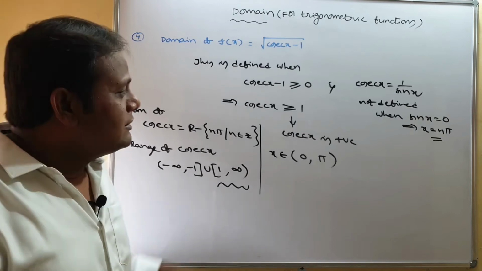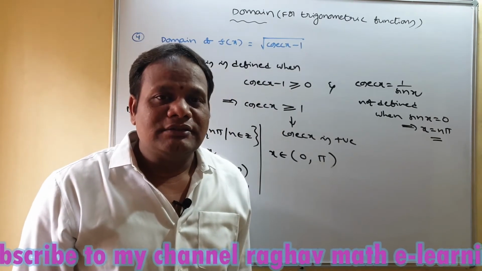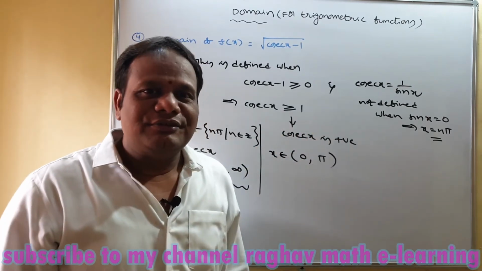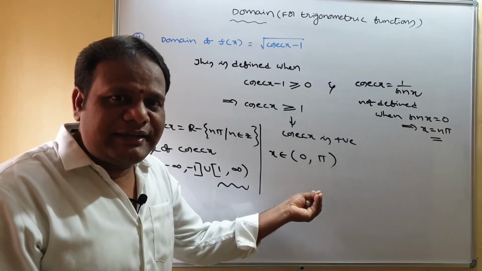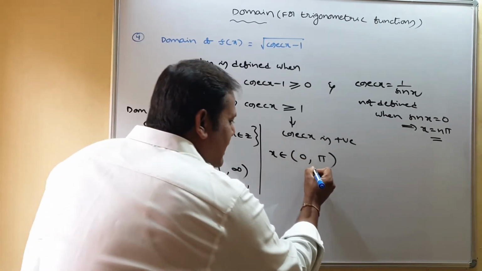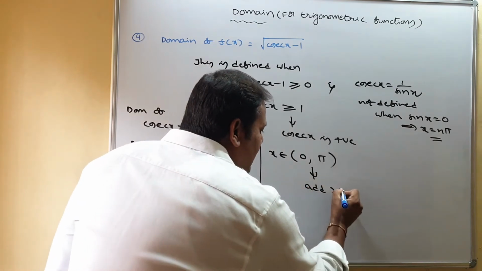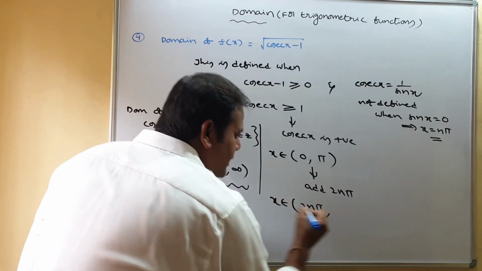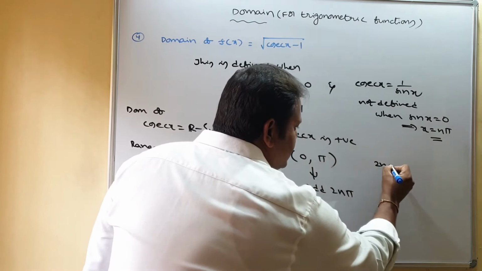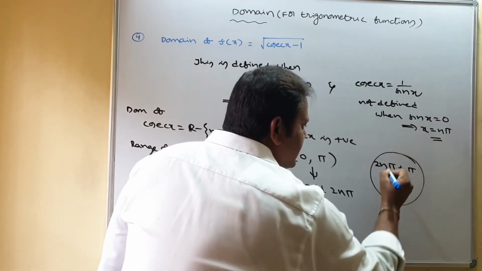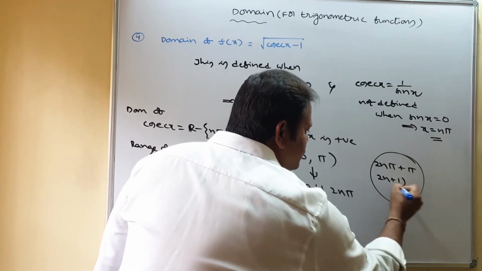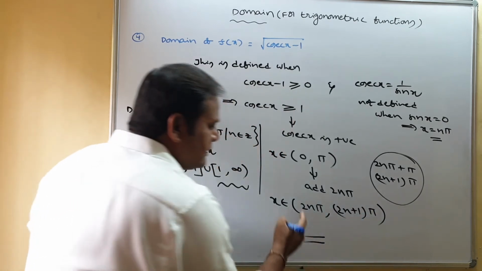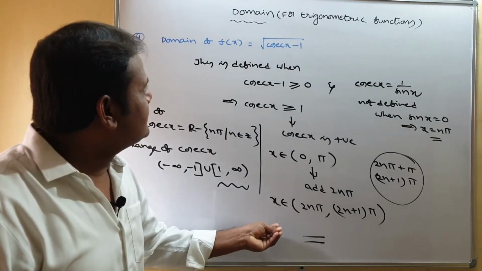But one thing, trigonometric functions are periodic functions. There are so many intervals where cosecant x is positive. That is the reason, to get all those intervals, just add 2n pi to the obtained interval. Then what we get? x belongs to (2n pi, 2n pi plus pi). What is 2n pi plus pi? Take pi common, then it is (2n plus 1) times pi, where n belongs to Z. This is the answer to this problem.